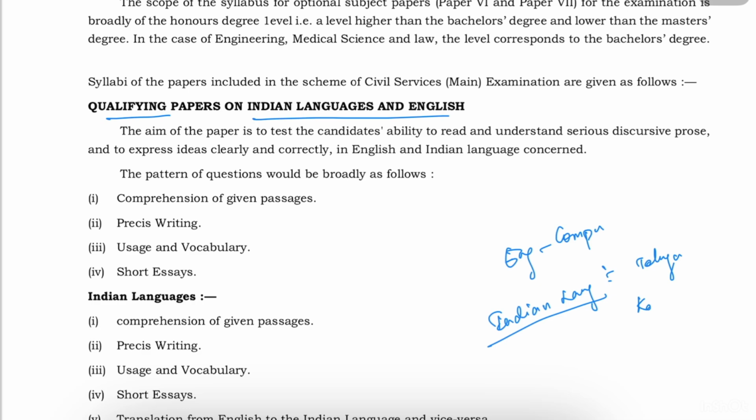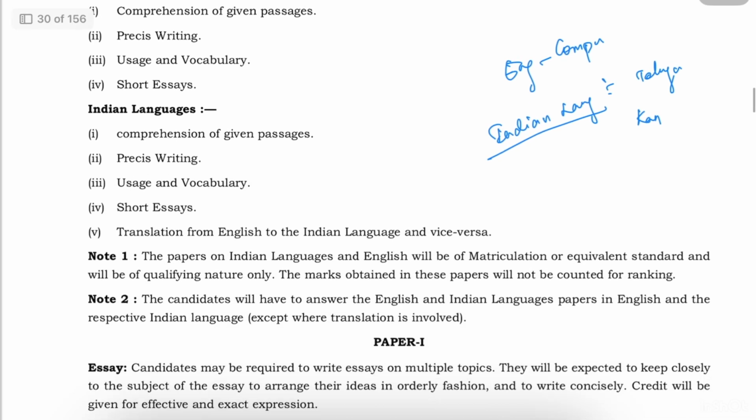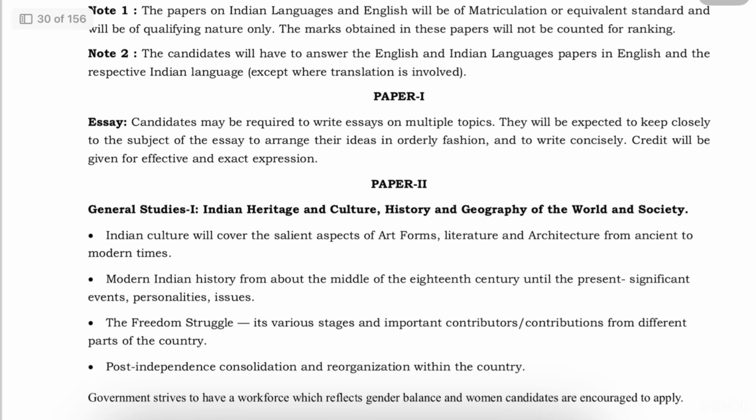If you're from Karnataka, you need to qualify in Kannada. Similarly, Tamil Nadu, Tamil, Kerala, Malayalam, or any other state Hindi or any other regional languages that is entailed in the examination. Moving on, we'll have paper one. Paper one is, as you can see, essay. Paper two is where Indian heritage and culture, history and geography is covered.